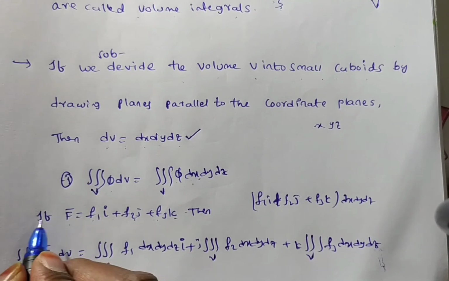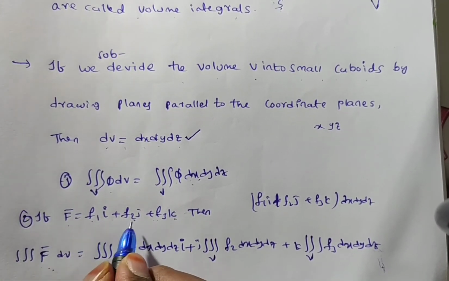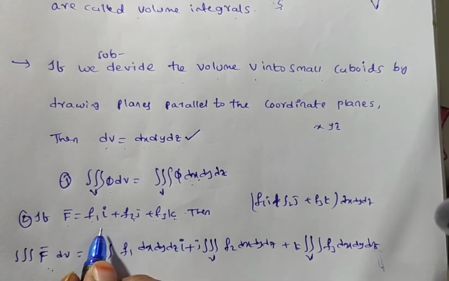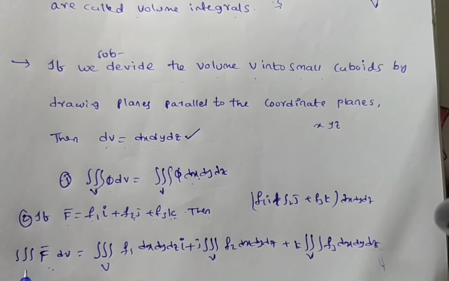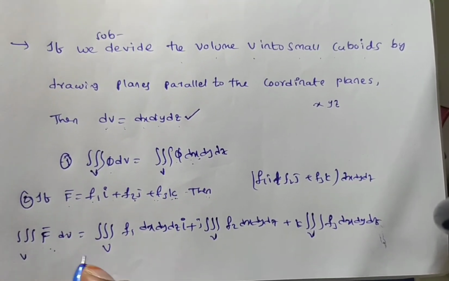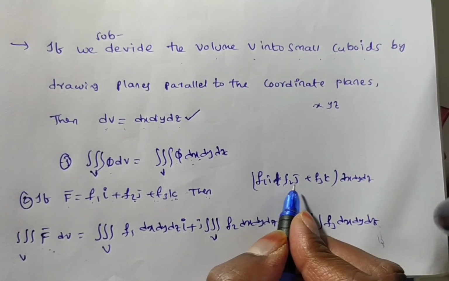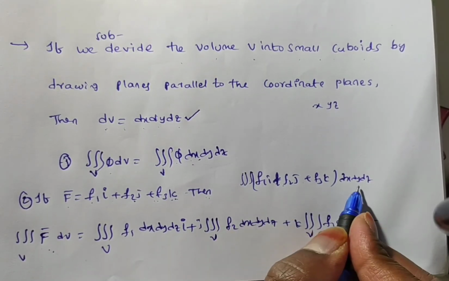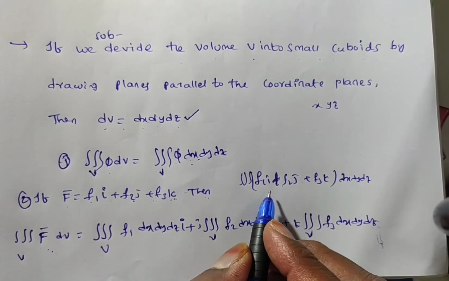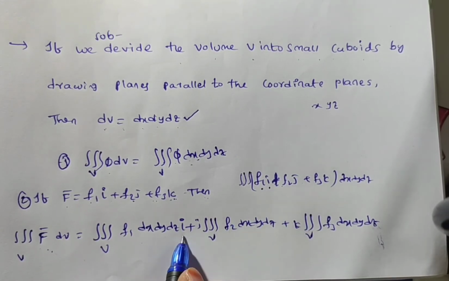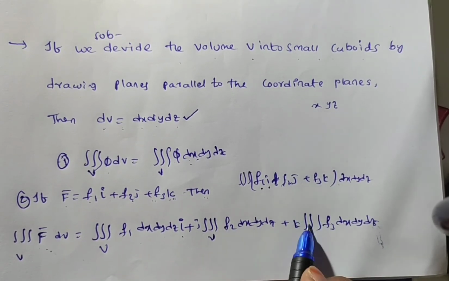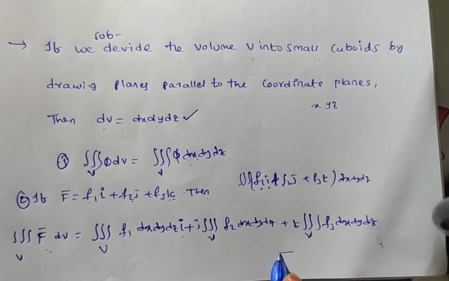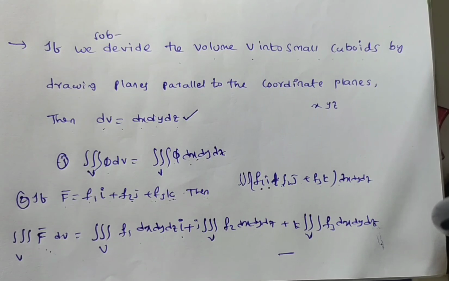Now the second form: if f bar is equal to f1 i plus f2 j plus f3 k, a vector point function where f1, f2, f3 are continuous functions, then the triple integral over V of f bar dv can be written as the triple integral over V of (f1 i plus f2 j plus f3 k) dx dy dz. Now you can separate this: i times the integral of f1 dx dy dz, plus j times the integral of f2 dx dy dz, plus k times the integral of f3 dx dy dz. So this is the triple integral, nothing but a volume integral. How to evaluate it? Is it clear?